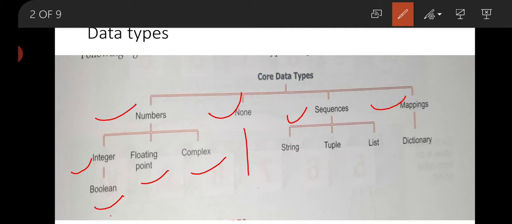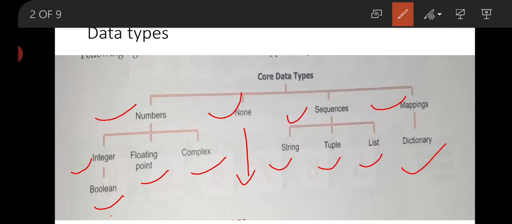Next one is none. Already you know about none in your class of literals. If we talk about sequence data type, there are three sequences: string, tuples and list. And if we talk about mapping data type, that is dictionary.